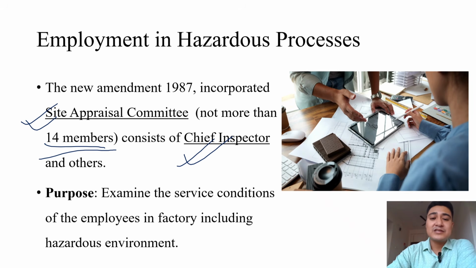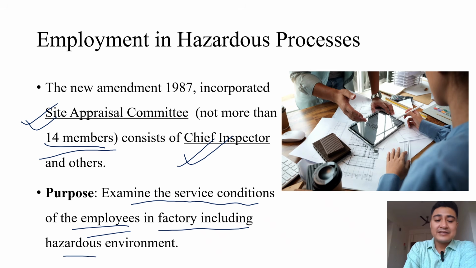And what is the purpose of this committee? The purpose of this committee is to examine the service conditions of the employees in the factory, including the hazardous environment, and whether the working conditions in the factory are suitable for the workers or not. If they are found to be unsuitable, then they give provisions to improve the working conditions, so that the welfare and safety of the workers are ensured, and the employer or the employee may not face the consequences later on.